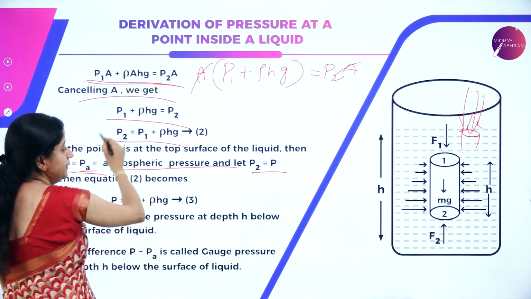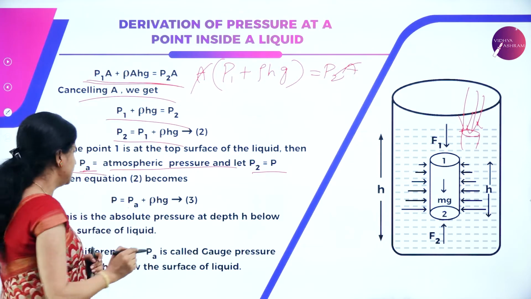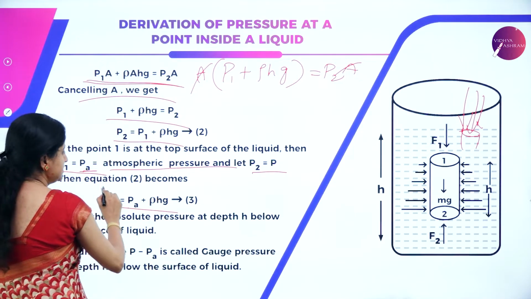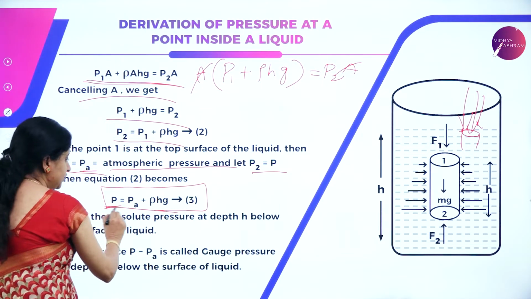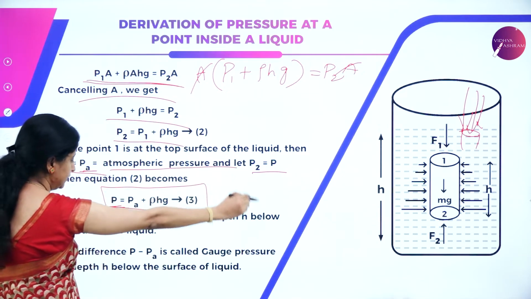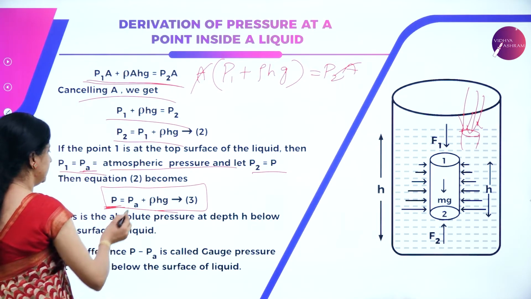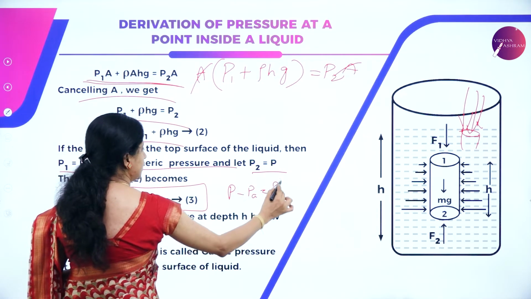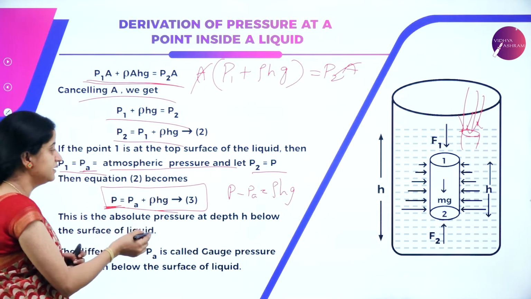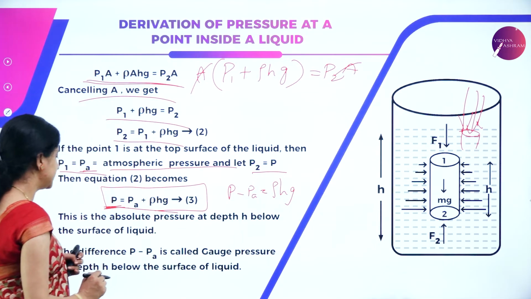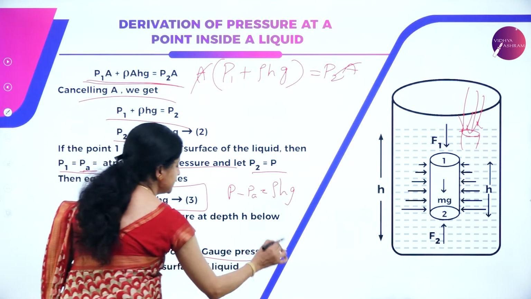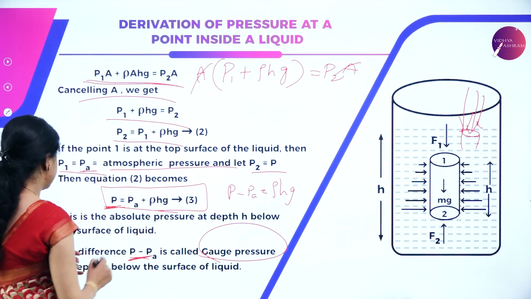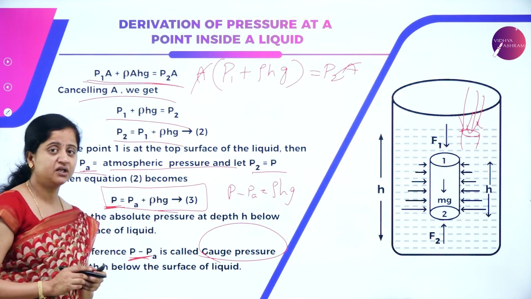Now this equation will be modified according to our assumption. P2 will be just P, as I said, so P will be PA plus rho Hg. So this is the absolute pressure at depth H below the surface of the liquid. Now if you take this difference, you can also write this equation as P minus PA is equal to rho Hg. Just taking PA to the other side, we get P minus PA is equal to rho Hg, and that is called gauge pressure. The difference between the absolute pressure and atmospheric pressure gives us the gauge pressure at a depth H below the surface of the liquid.